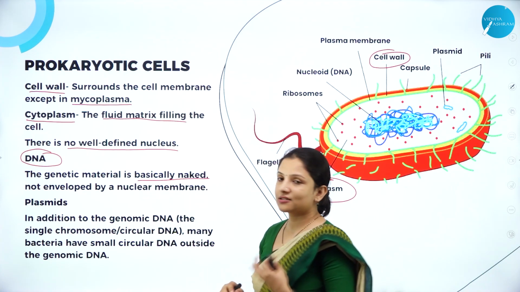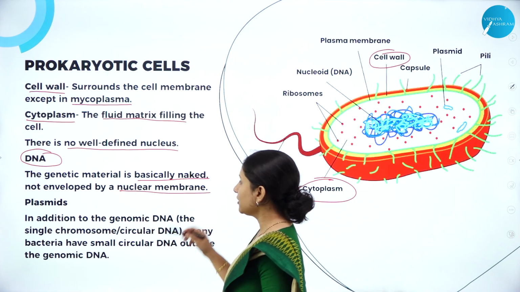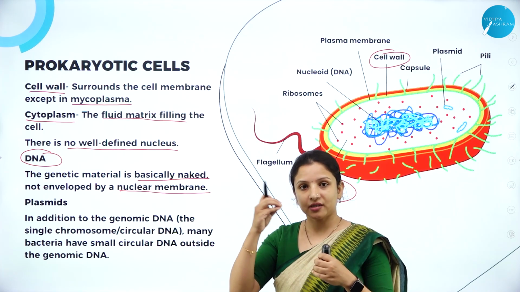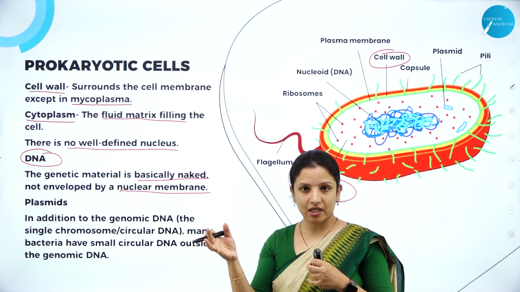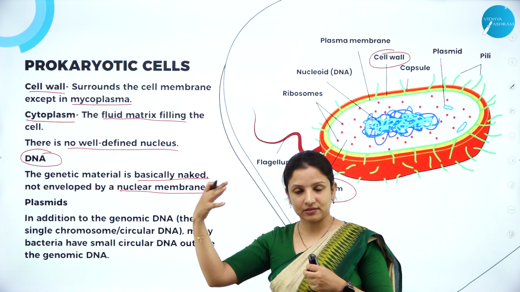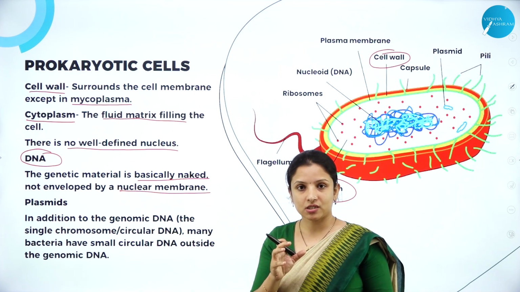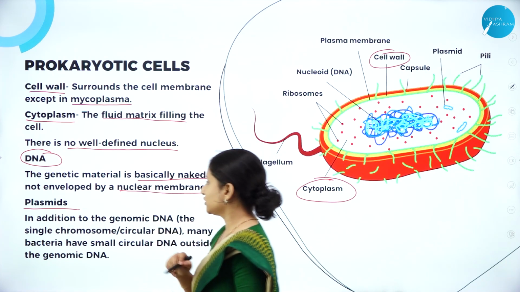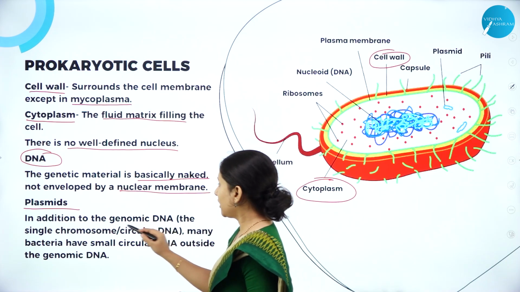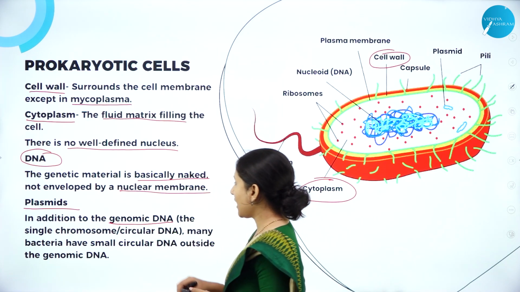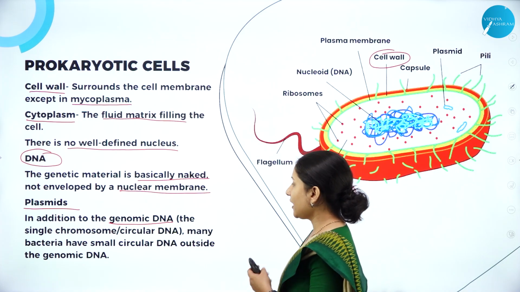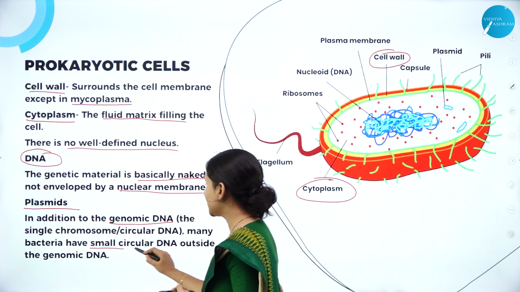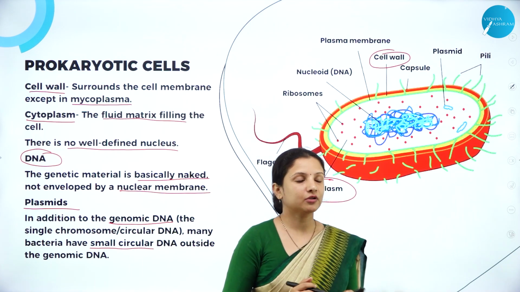Why? Because it is not covered by a nuclear membrane, and in some of the bacteria, they have extra genetic material apart from the DNA, outside the DNA, in the cytoplasm. They have some genetic material which is circular in shape, and those are called plasmids. So what are plasmids? Apart from the genomic DNA, bacteria have some small, circular DNA. Those are called plasmids.